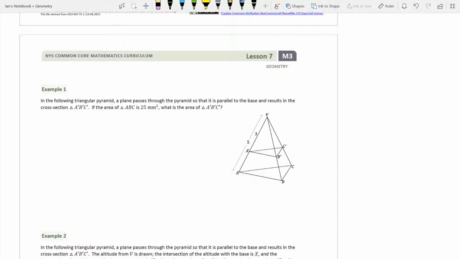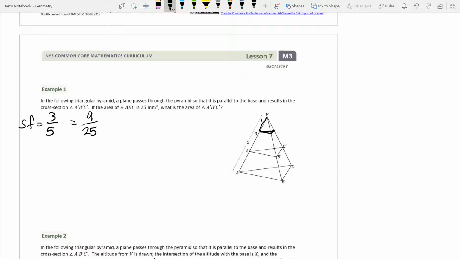And how do I know it's 3/5? Well, because we're going from 5, so 5 units away, to 3 units away. So we're dialing it back. And if you guys want a better example of something, we could take another one right up here that is 1 unit away. So in order to get it from 5 down to 1, we have to divide by 5, and then to get it from 1 to 3, we need to multiply by 3. So it's 3/5 for our scale factor. Now, if our scale factor of the sides is 3/5, then our scale factor for the area is going to be 3/5 squared, which is going to give us 9/25.